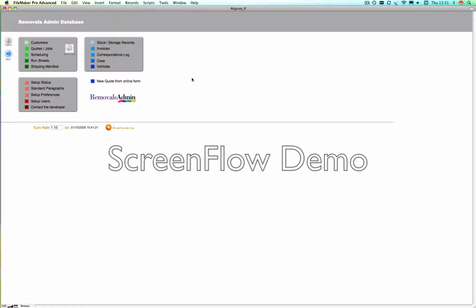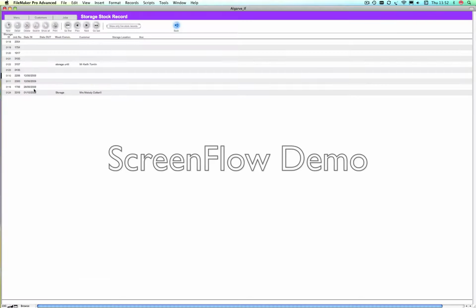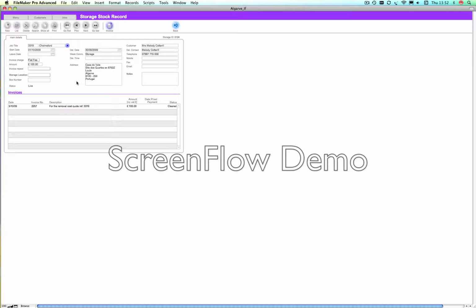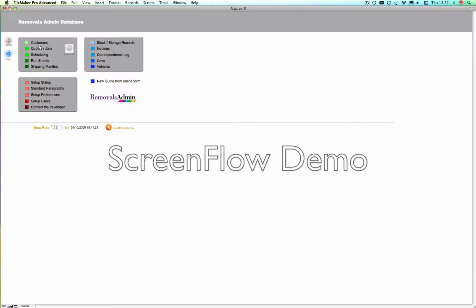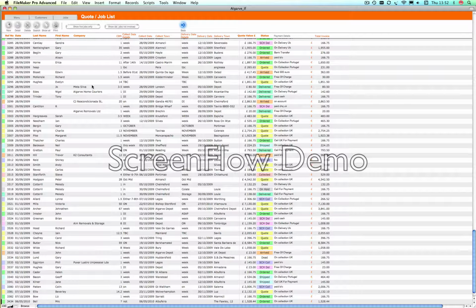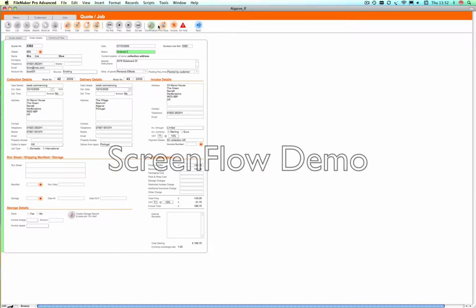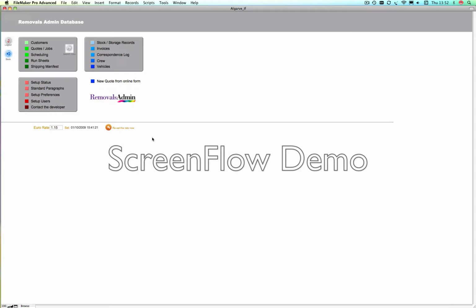Okay, that's a quick guide to RemovalsAdmin. There are lots of other things within here as well, including stock, and you can see that we have stock records that will contain information that you've got in your storage department, and again invoicing buttons from there. There are lots of other bits and pieces within the system. So within the quotes themselves, you can see that you can print individual jobs, you can hold jobs, or you can invoice them from here too. It's also possible to determine which currency you invoice, so whether that be euro or sterling, according to what your client is. Well, I hope that gives you a good idea of what RemovalsAdmin is capable of.